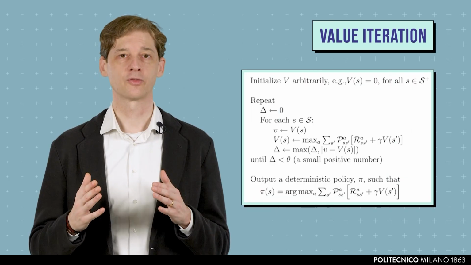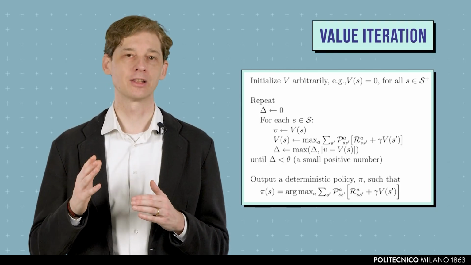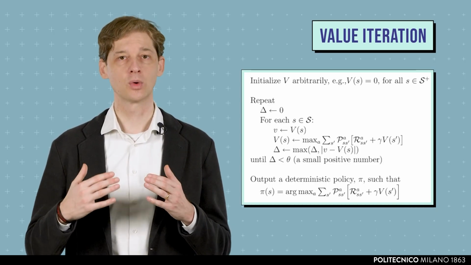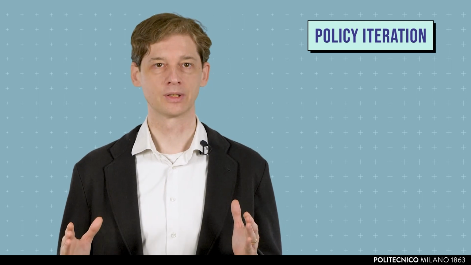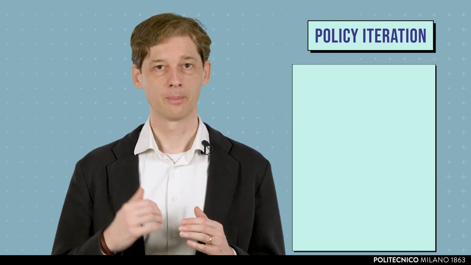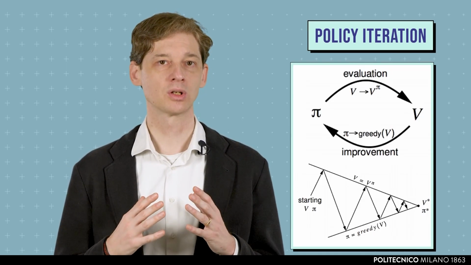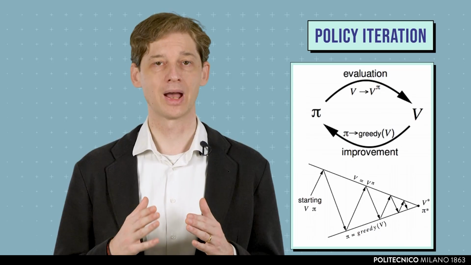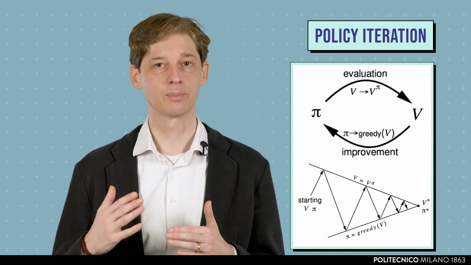In value iteration, we start from an arbitrary value function and, iteratively, we apply the right-hand side of the Bellman optimality equation to the value function output in the previous iteration. In this way, we produce a sequence of value functions that has the property of converging to the optimal value function. In policy iteration, we start from an arbitrary policy, and then we iterate over two steps, policy evaluation and policy improvement. In the policy evaluation step, we compute the value function of the given policy pi, while in the policy improvement step, we compute the so-called greedy policy pi prime, which is the policy that maximizes the utility estimated from the value function of policy pi.